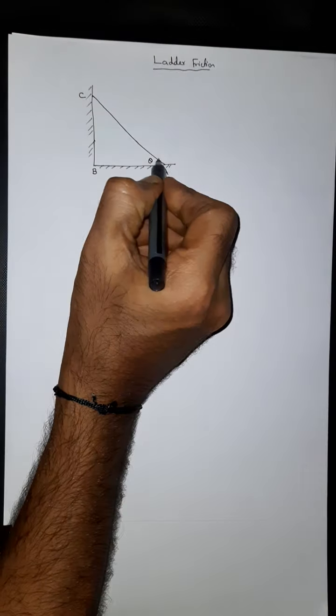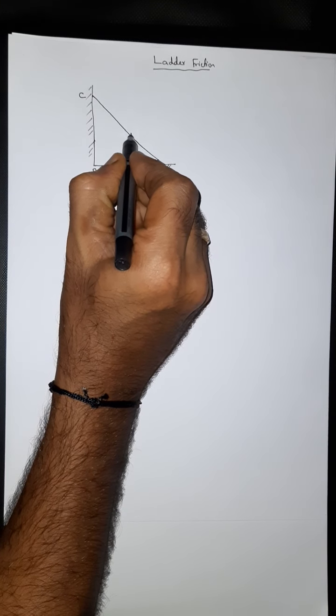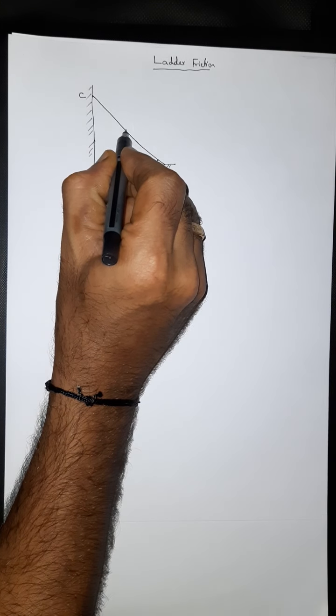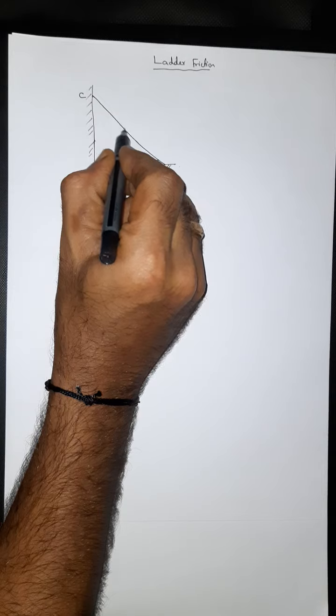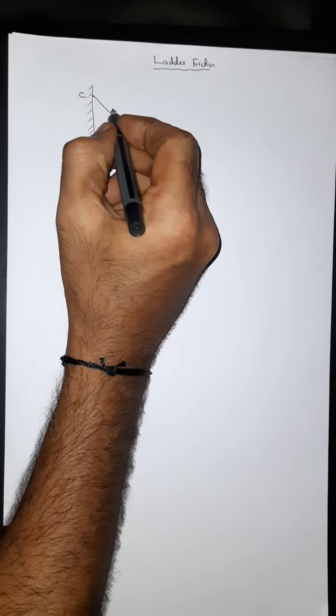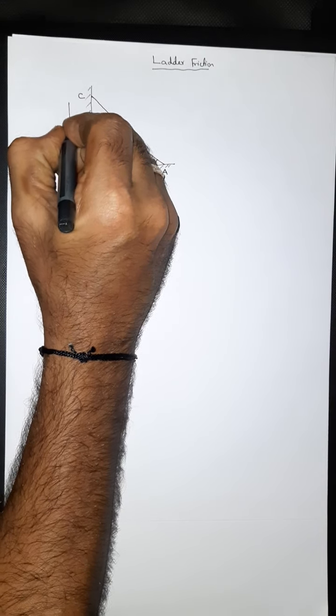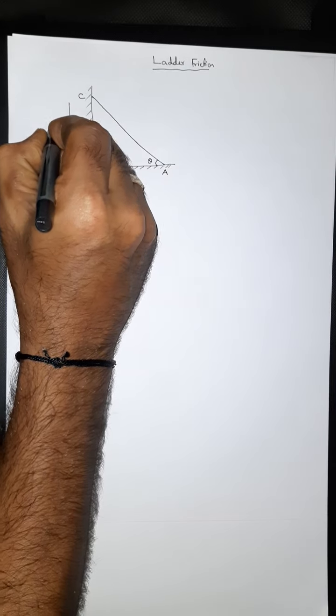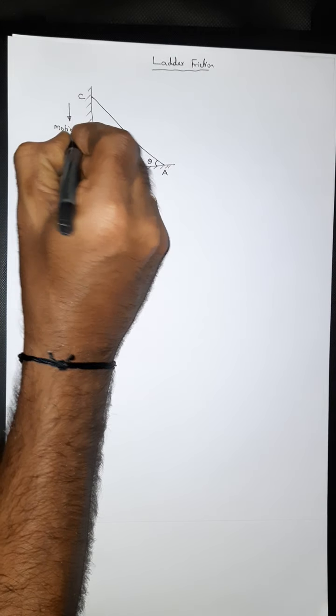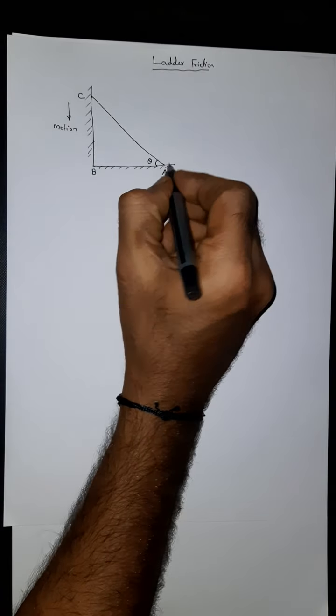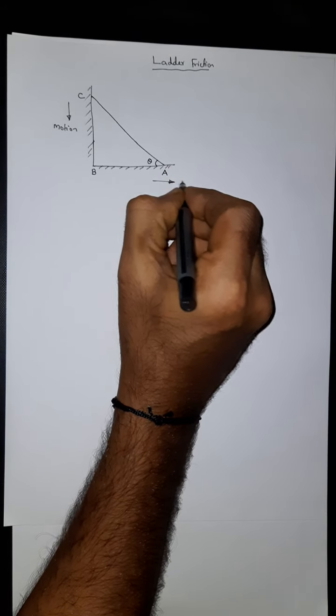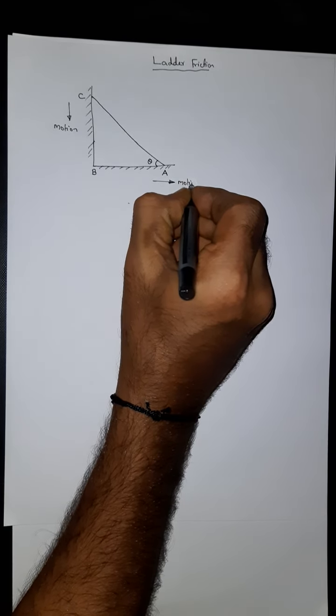So when somebody is climbing on the ladder, due to the weight of the person, the ladder tries to come down. This is the motion. Similarly, the bottommost side, this is the motion.